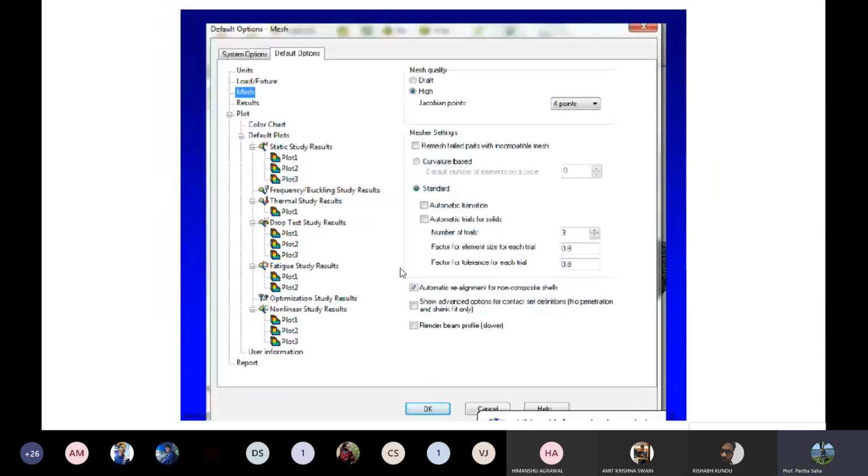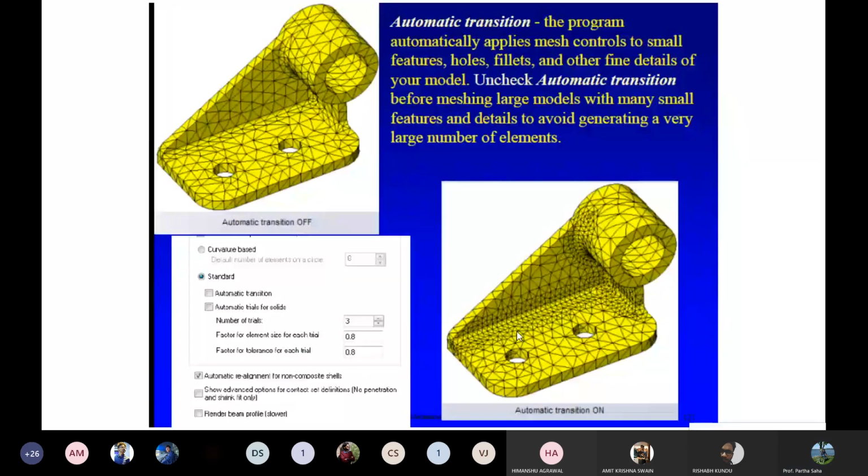This is difficult, the mesh. What are the mesh options? You can have mesh quality, the standard number of mesh. All these things are available in the software. And automatic transition. You can see now everything is automatic. You don't need to bother about it. You do a mesh and then it is automatically converted into a better mesh.